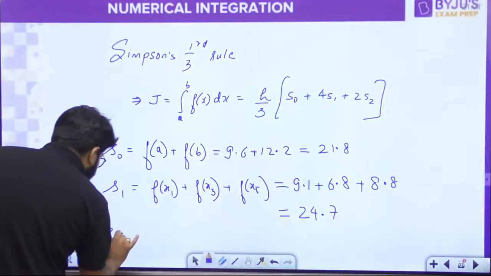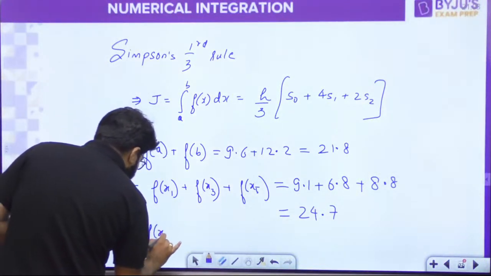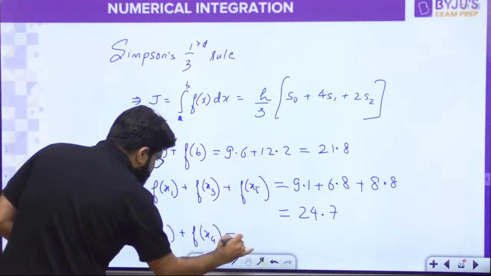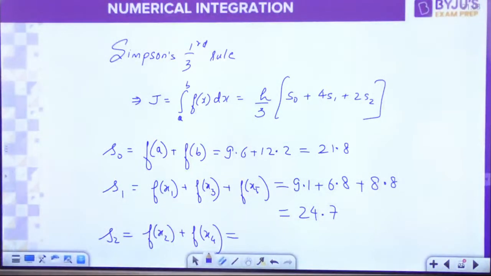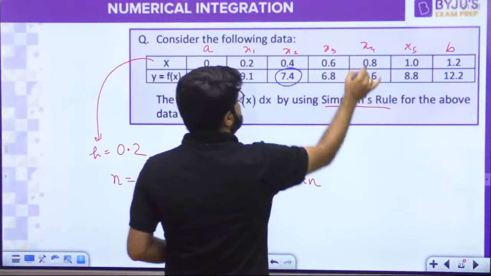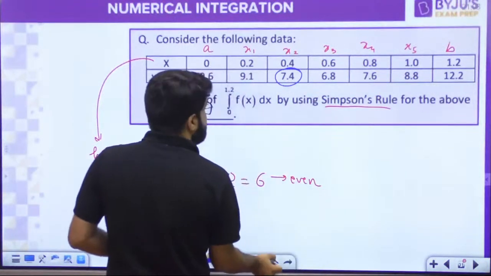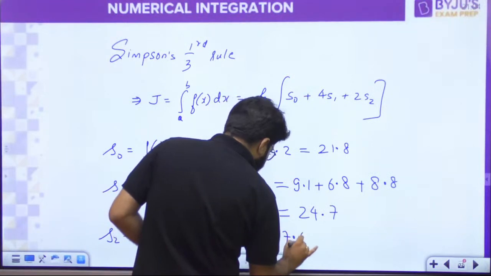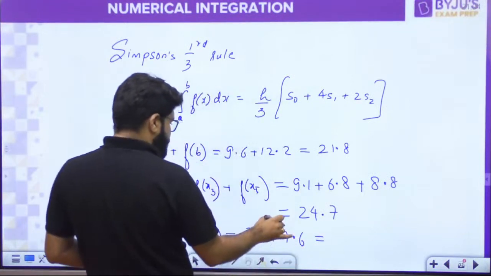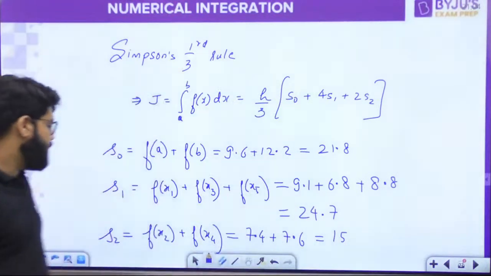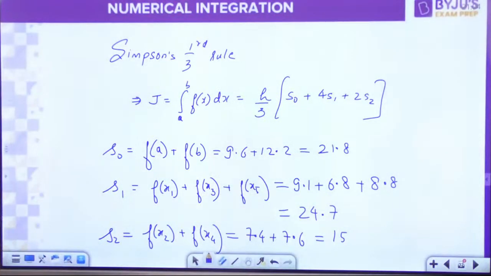Then finally, what is S2? The sum of the function at all the even points: f of x2 plus f of x4. This will be equal to 7.4 plus 7.6, which is 15. This one is directly equal to 15, right?